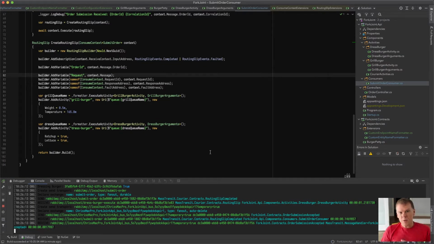So that's where we're at. We've taken the request client within the controller. We've stuck with that request client metaphor for the HTTP request. And we've now taken what was handled in a single consumer and broken that out into two separate activities within the routing slip that run independently, complete consecutively, and use the output of the first activity within the second activity. So it really gives us another atom, another construct, to be able to process messages without putting all of the logic into a single consumer. So that's kind of what I wanted to cover today.